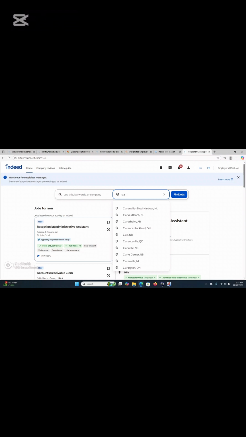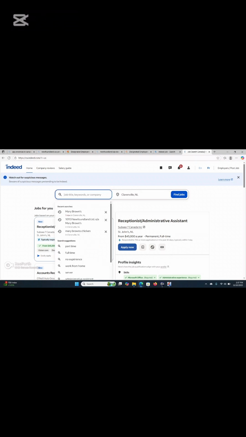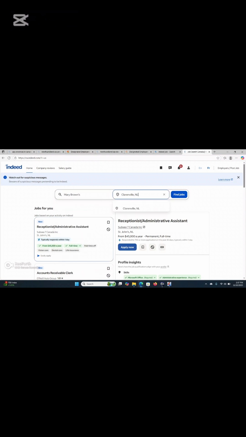Clarenville, Newfoundland. NL stands for Newfoundland and Labrador. If you pick any other one, it will not work. Like Clarenceville, QC, it will not work for what you're looking for. You have to be on Clarenville, Newfoundland and Labrador. I click on that. Then what's the name of the company? Mary Brown. I already inputted it before, but if not, I'm going to type here Mary Brown's.